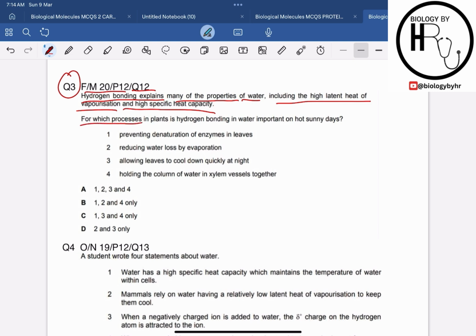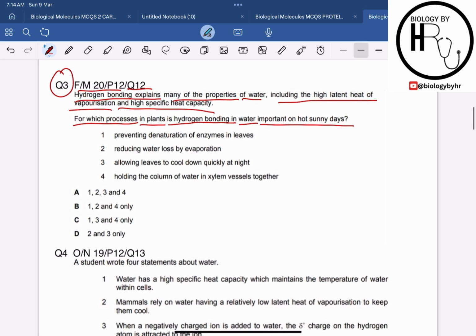For which processes in the plants is hydrogen bonding in water important on hot sunny days? They have given us a series of 4 statements, and we have to identify which processes in the plants hydrogen bonding in water is important for on hot sunny days. So let's try to figure out the correct answer.